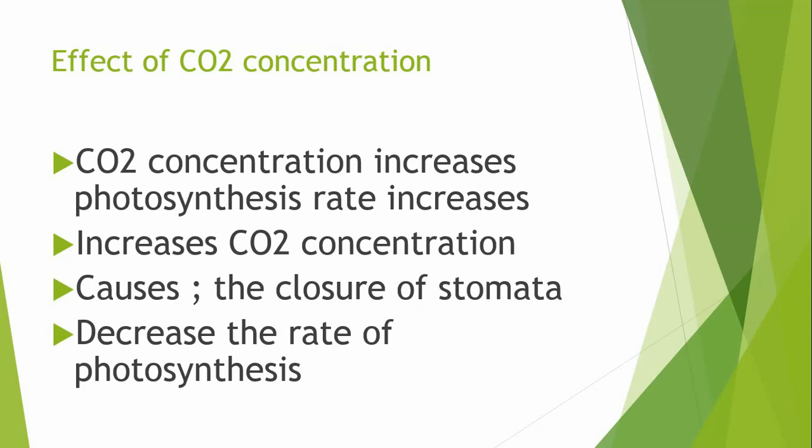But if it increases to a very high concentration beyond its limits, what happens? The stomata present in plants close because the concentration of carbon dioxide has increased. If the stomata close, it decreases the rate of photosynthesis. If the photosynthesis rate decreases, the sugar level decreases. Plants store sugar slowly, meaning they will store a smaller amount of sugar.